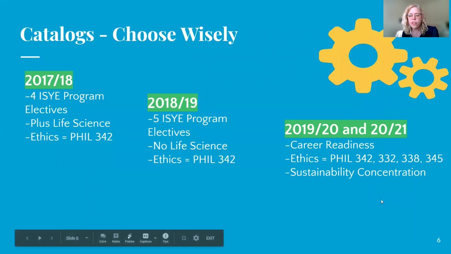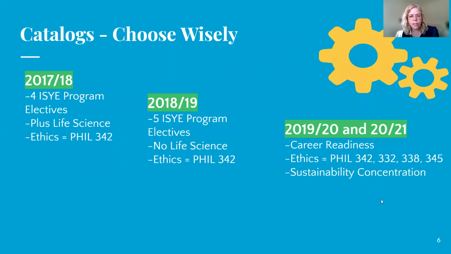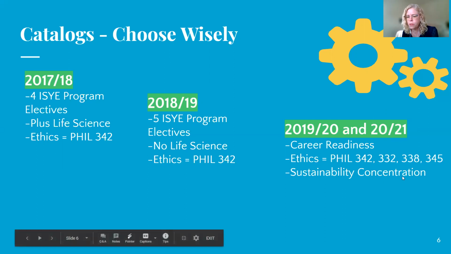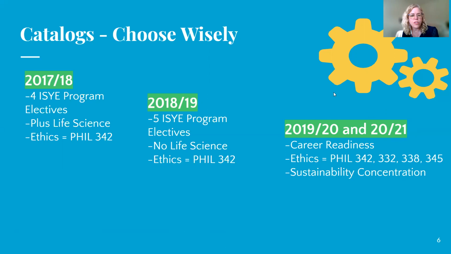A couple of things with industrial engineering: over the last few years, the catalog has changed, which means the courses that are required have changed slightly. So just be aware of what catalog you are in. And if that's to your benefit, you can always change to a catalog that is beyond the first year that you were here, but you cannot go backwards. So if you started in 2020, you cannot pick a 2017 catalog, but you can do the other way. Again, if you wanted to be part of the sustainability concentration, you have to be in something that is 2019 or above.